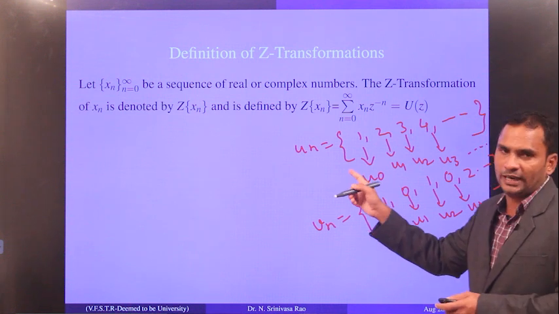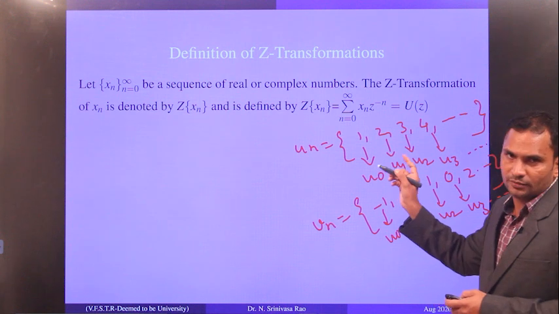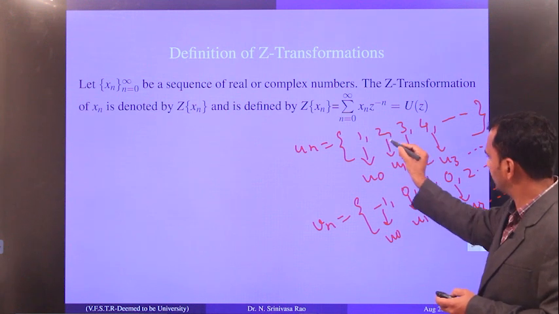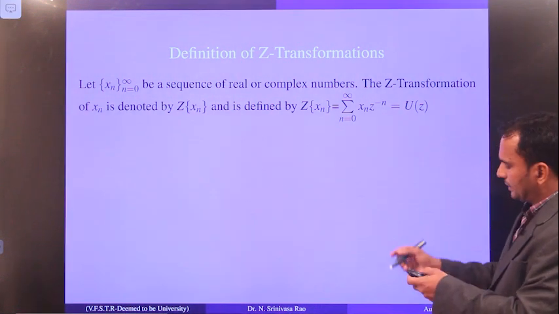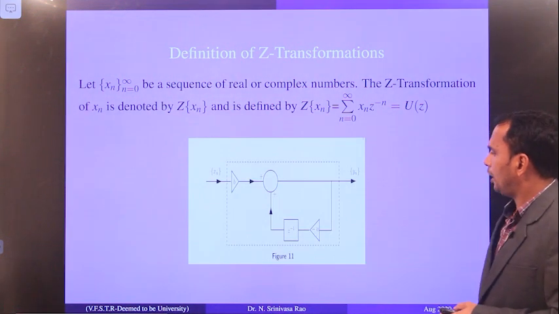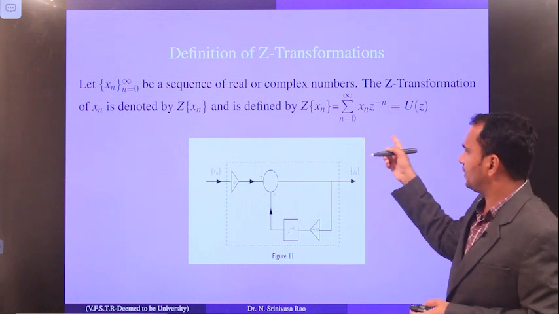This way you have to find, when the sequence is given, what is u0 in the sequence, what is u1 in the sequence, and so on. Okay, so now look at this one, how graphically represents this Z transform.